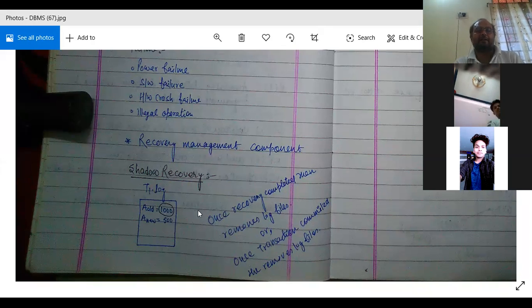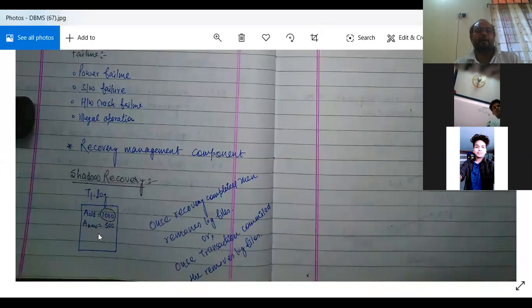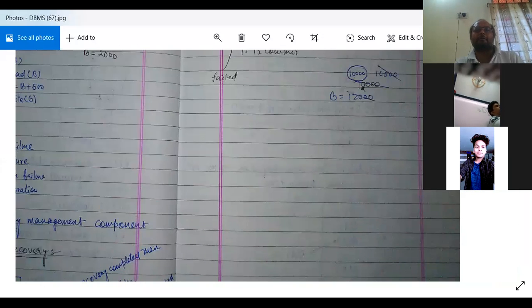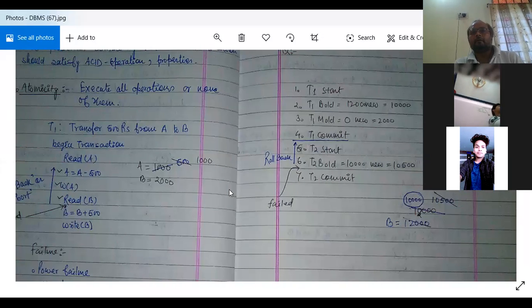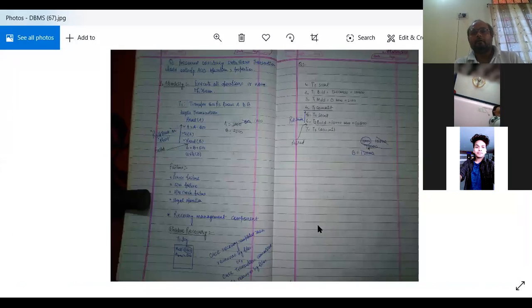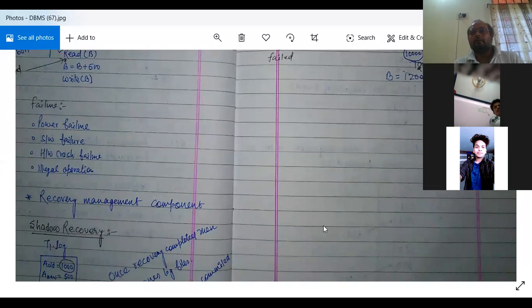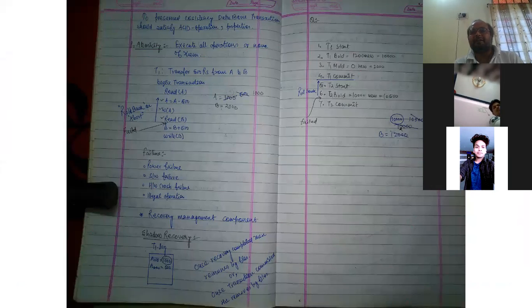So log files are used. That means it is keeping the new value as well as the old value. If all the operations are not performed, it will substitute it with the old value. So it is atomicity. So it was the case of atomicity.